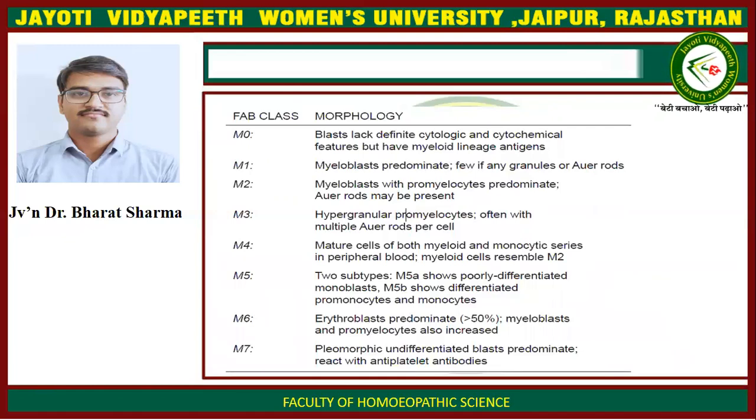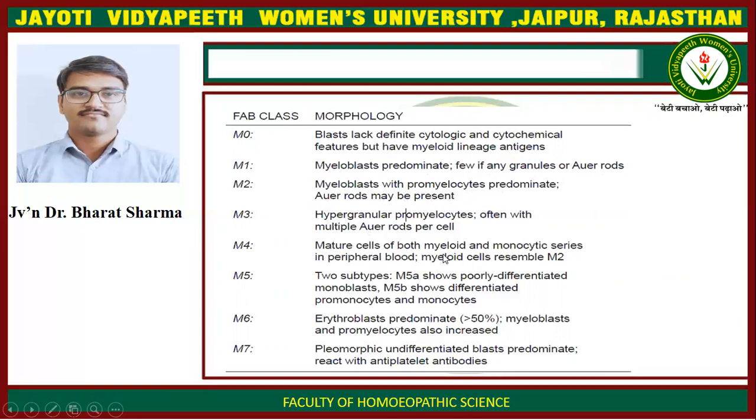FAB class and morphology. M0. Blasts lack definite cytologic and cytochemical features but have myeloid lineage antigen. Myeloblasts predominate, few if any granules or rods. Myeloblasts with promyelocytes predominate, and Auer rods may be present. Hypergranular promyelocytes, often with multiple Auer rods per cell.